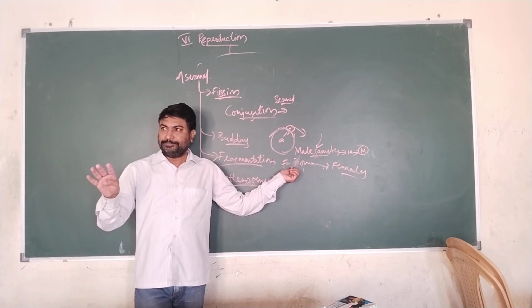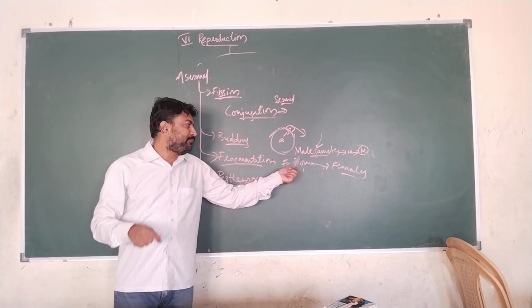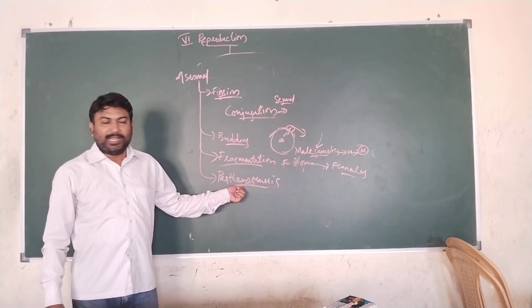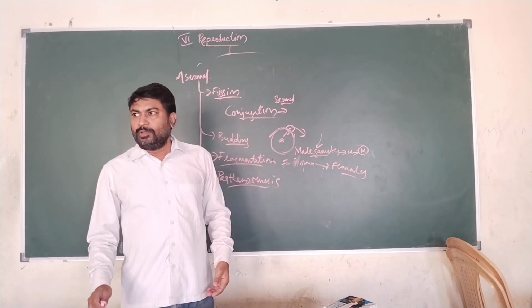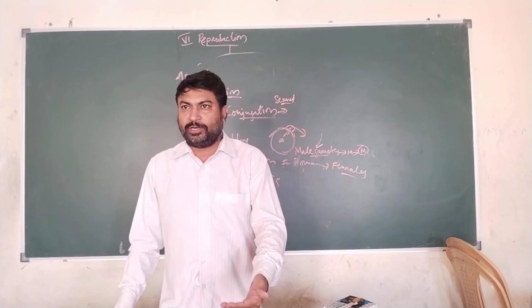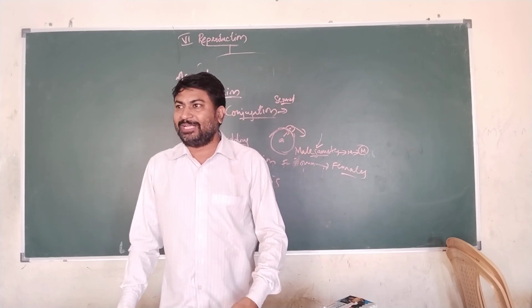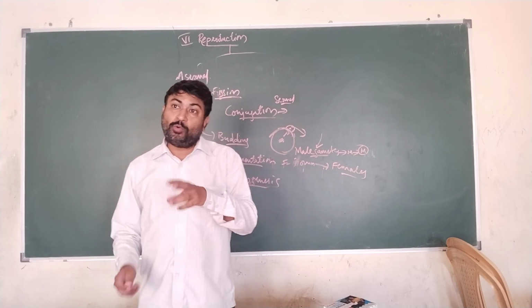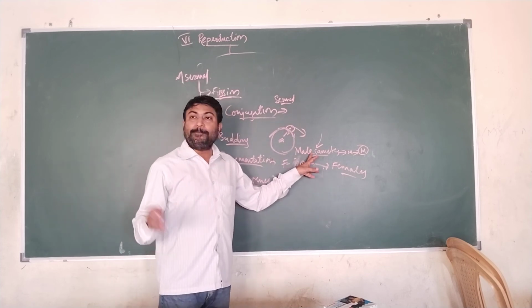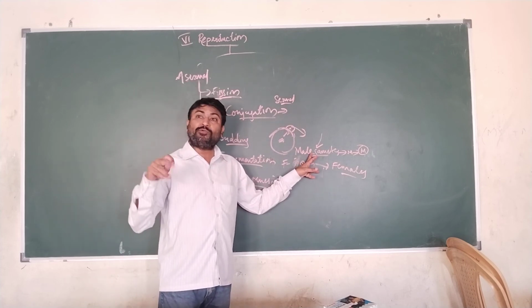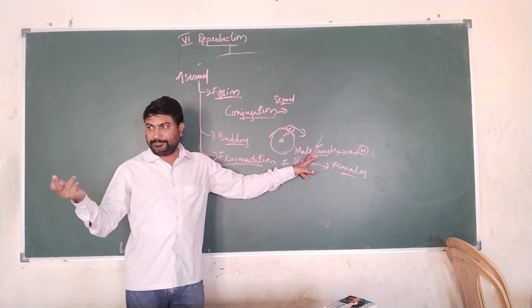That phenomenon is known as parthenogenesis, and it can be seen in most of the lower animals like ants, bees, wasps, etc., where fertilized ovum will develop into females and unfertilized ovum will develop into males.